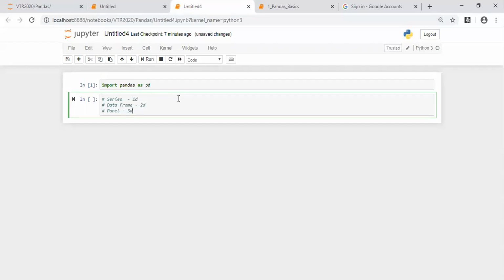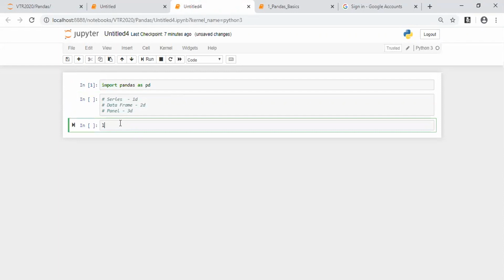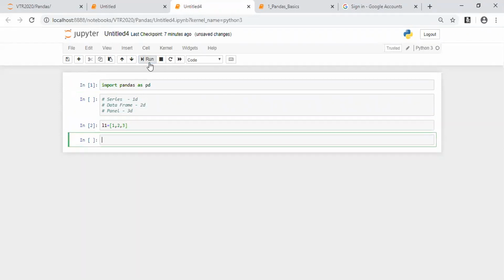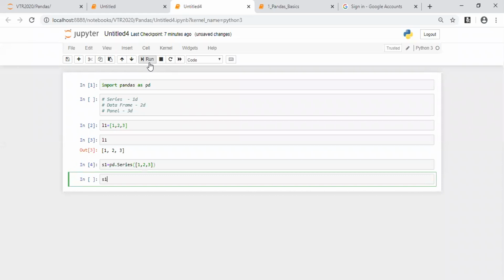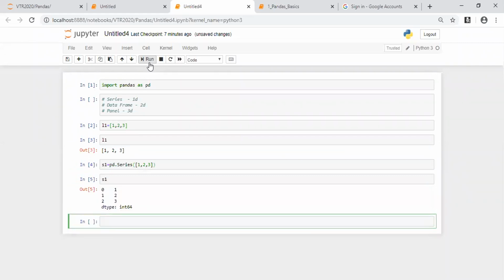Now, how to create a series? For example, just create a list. I'll say L1 is equal to 1, 2, 3. This is a list. It's one-dimensional. I'll just create this list and run it. I'll say L1. Now I'll create a series. I'll name it S1. S1 is equal to PD dot series, PD.Series. Open the bracket. Inside, the list: 1, 2, 3. The same list. I'll just run it. Then I say S1. What do you think is the difference? What's the difference?